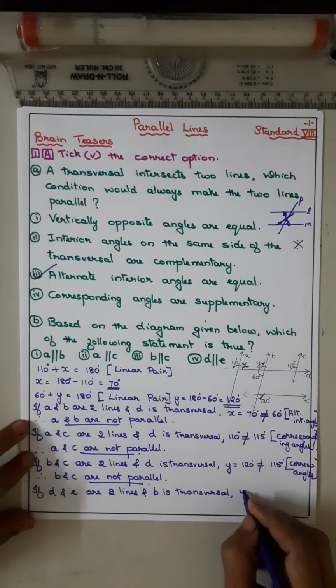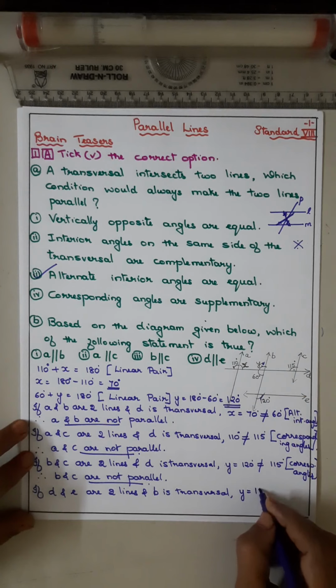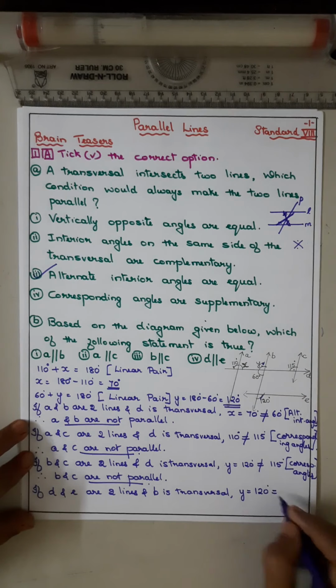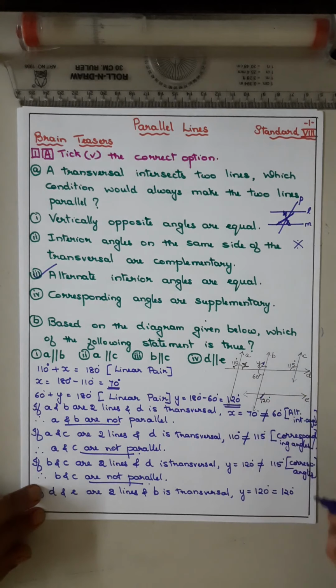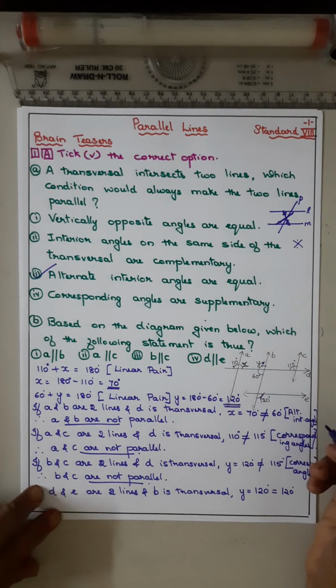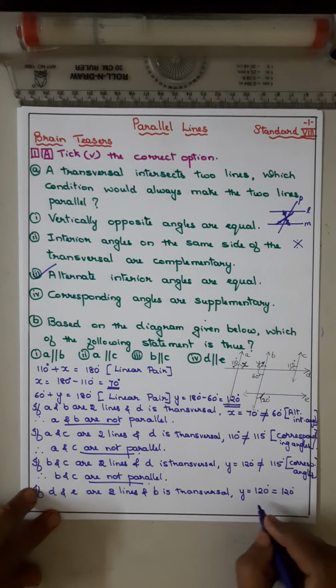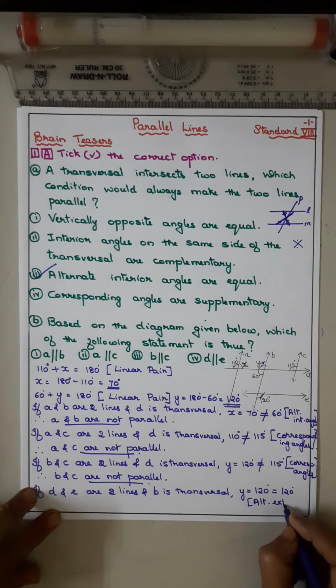So y is equal to 120 and this is equal to 120. Y is also 120. We got the answer, and this angle is 120. So which type of angle are they? Alternate exterior angles.